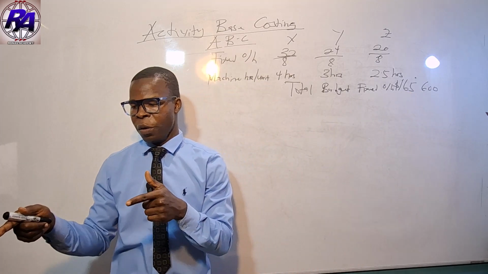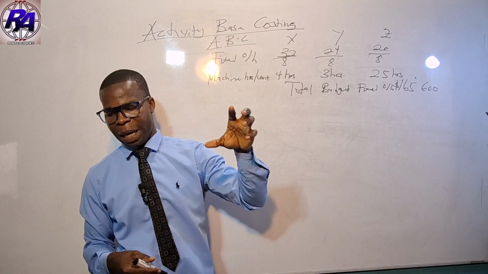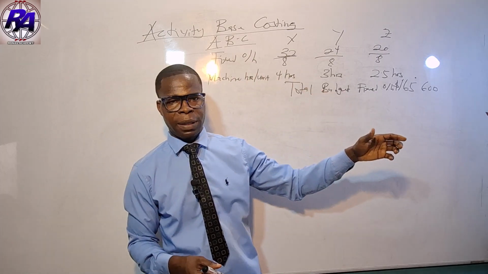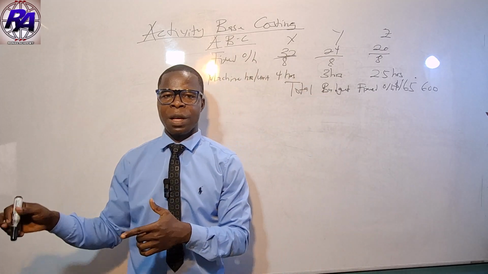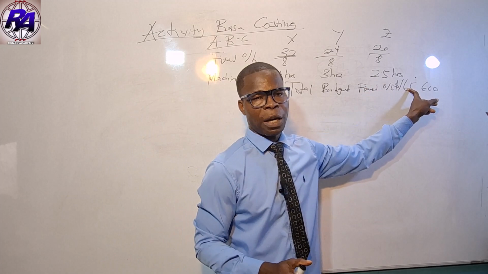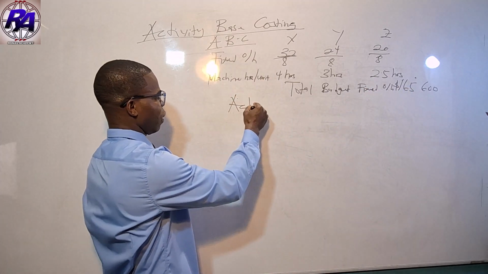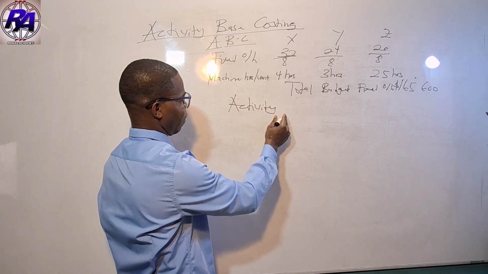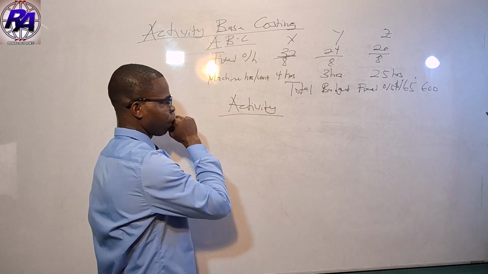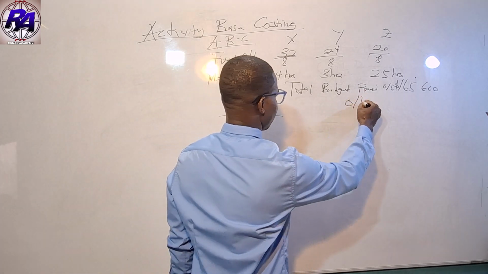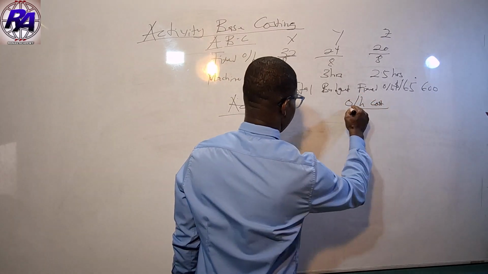If you look at the question, we have batch taking 20% and machinery taking 45% of the overhead cost. This is not given to us in the question, so we have to calculate it. We have the activity and then the overhead cost of the activity.